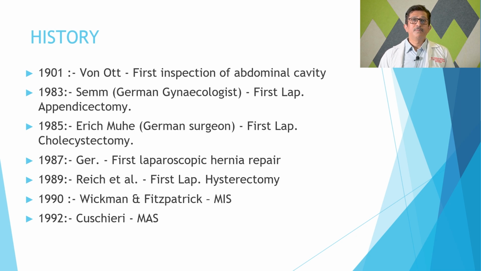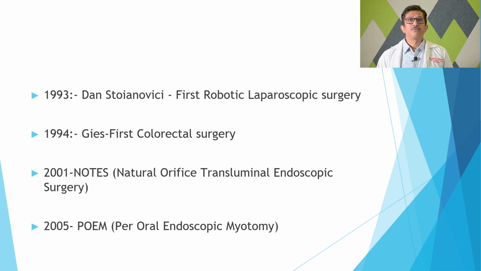In 1990, the term minimal invasive surgery was coined by Wickham, and Fitzpatrick and Cuschieri coined the term minimal access surgery in 1992. In 1993, the first robotic surgery was performed. In 1994, advanced surgeries like cancer surgeries and colorectal surgeries, people started doing even in malignancies.